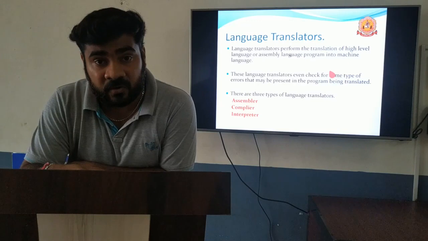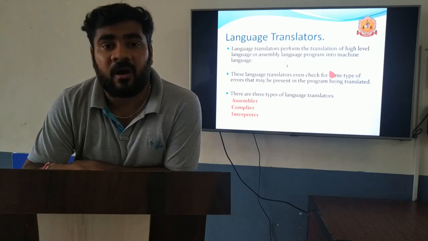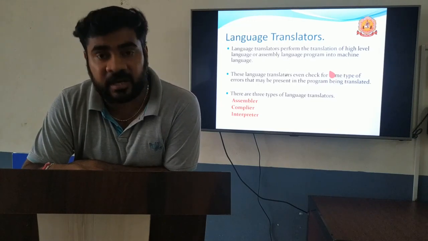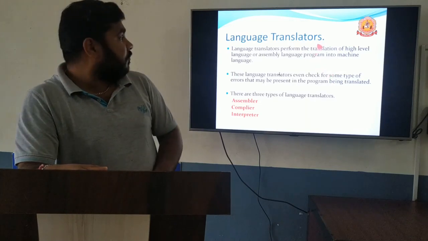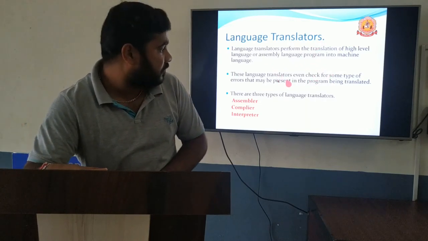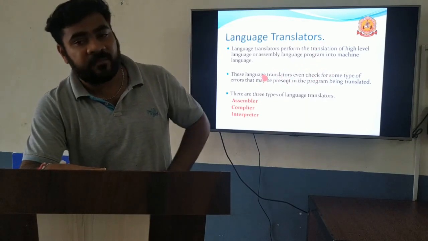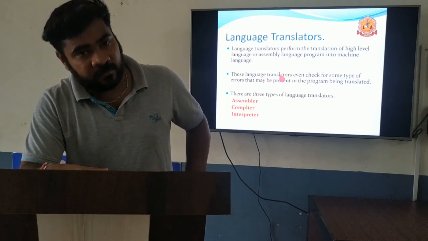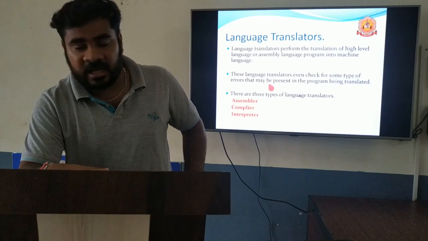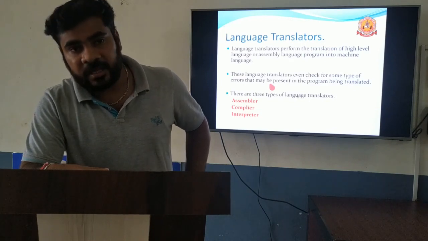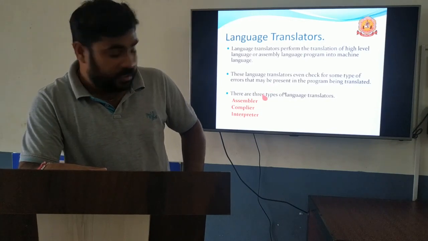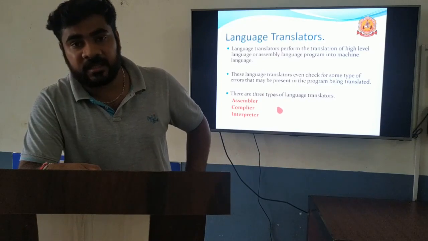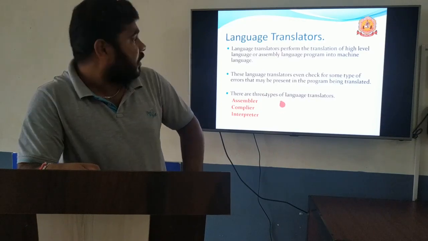If you want to convert any high level or assembly level language into machine level language, we use language translators. There are mainly three types: assembler, compiler, and interpreter.